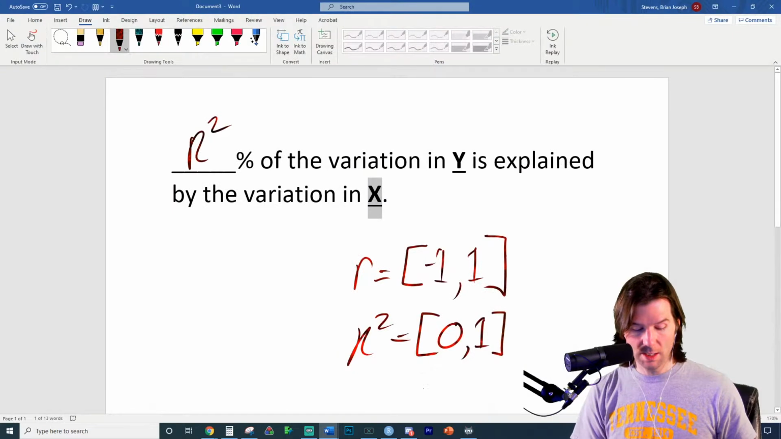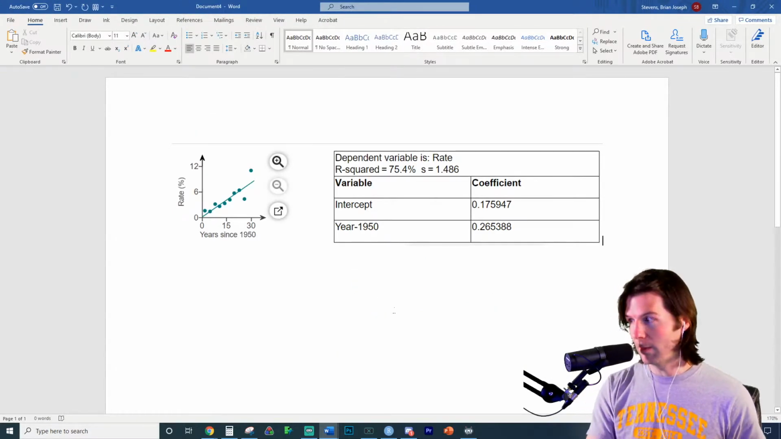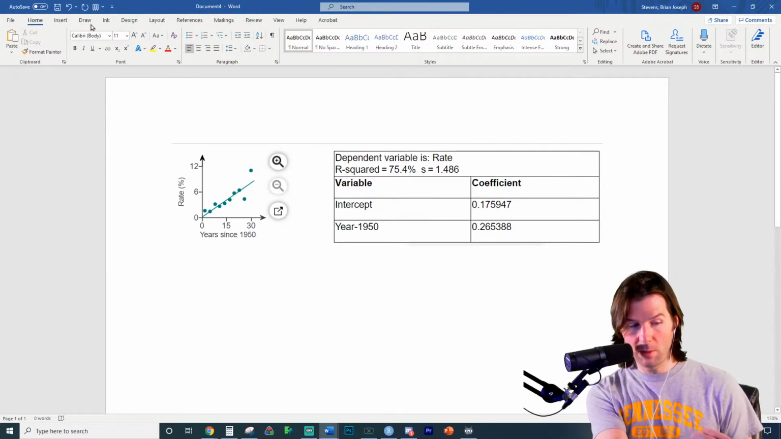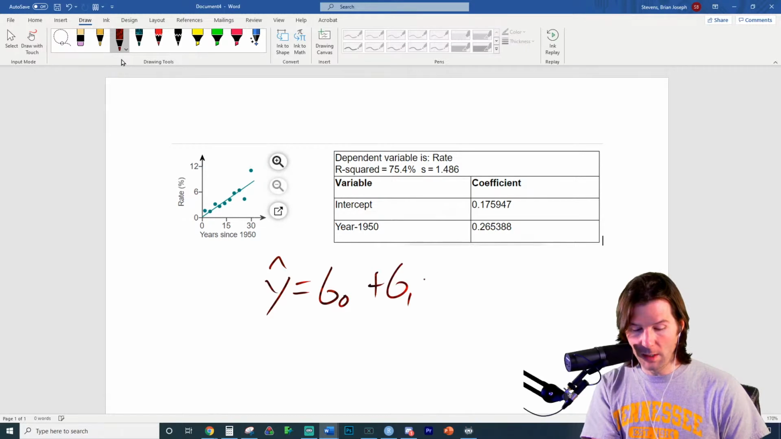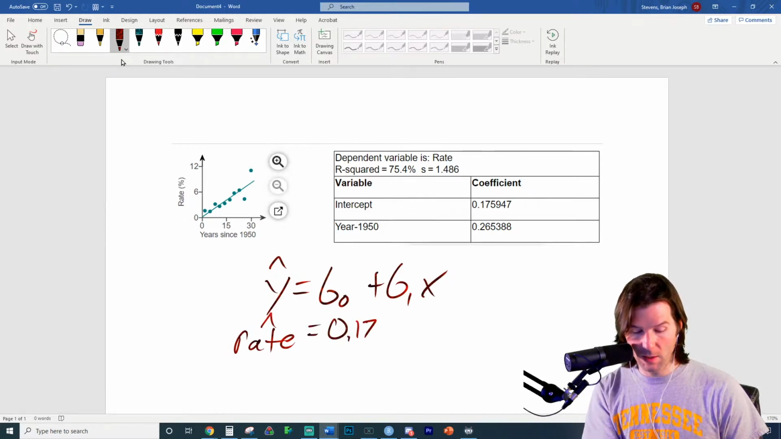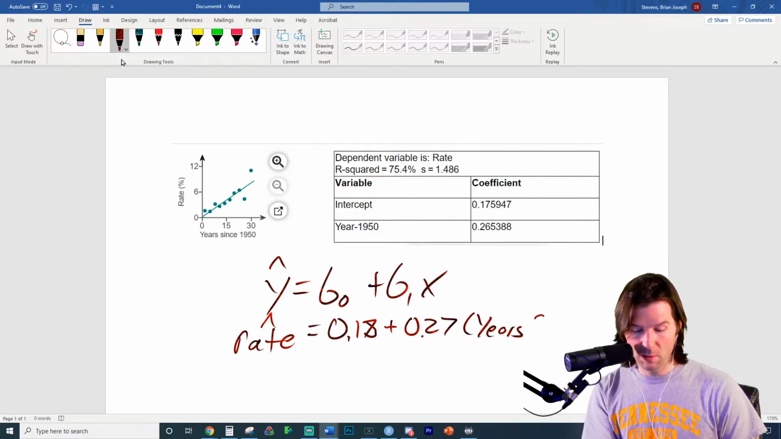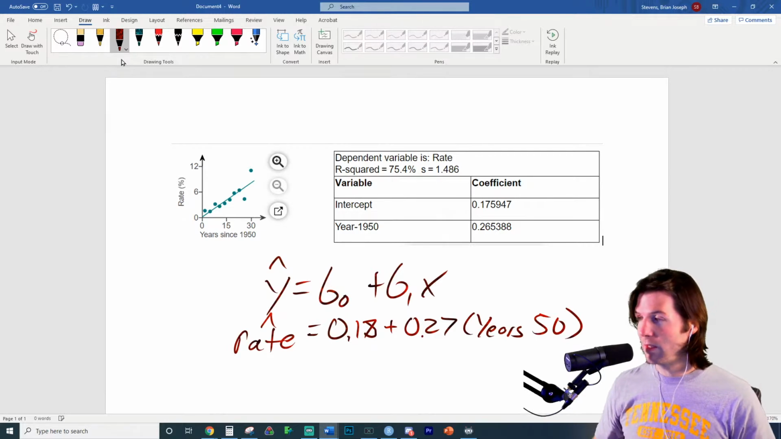So I'm going to bring this over to the Word document and make sure we know how to write the regression equation. The regression equation is going to be y hat equals b0 plus b1x. Now we need to plug in here that we are predicting the rate. So the predicted rate is equal to the intercept of 0.17, I'm just going to round up, plus 0.27, and then years since 1950. So we'll put years since 50. There we go. So that's the equation right there.